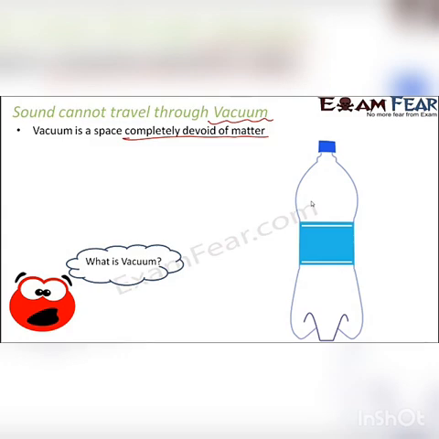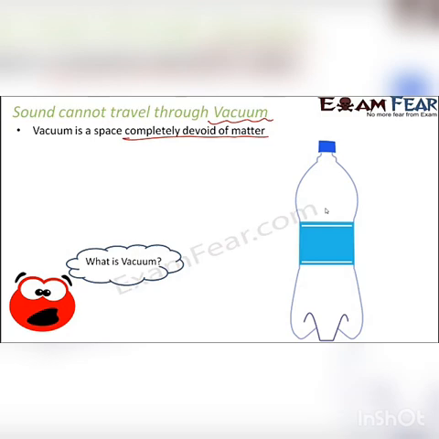But if I ask you, is there anything present or is there matter present inside the bottle? Yes, of course, because air is present inside the bottle. Air is present everywhere around us, right? So the moment you pour out the liquid from the bottle, even before you can put the cap on the bottle, air enters inside. So air is sitting inside the bottle. So now also the bottle has matter.